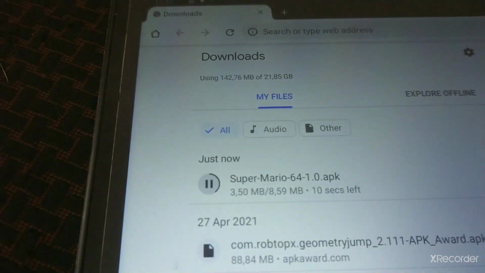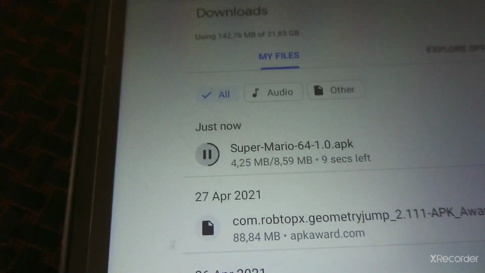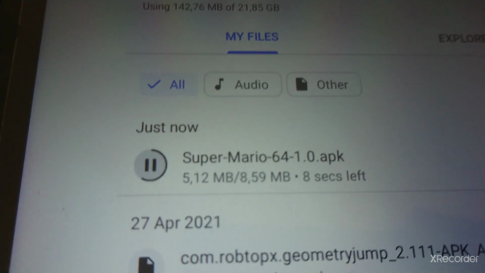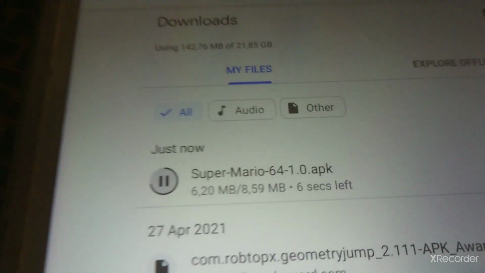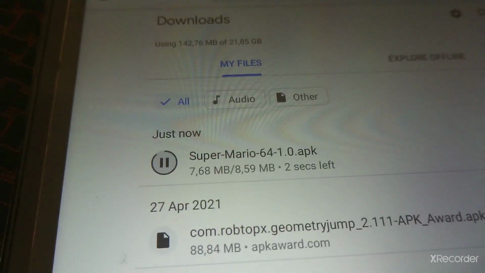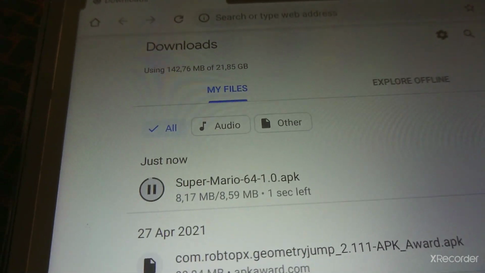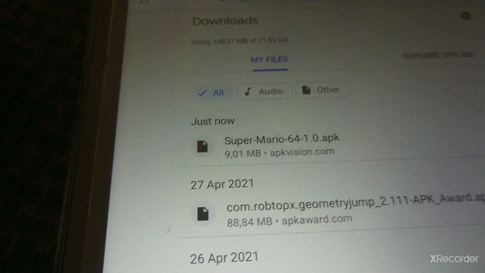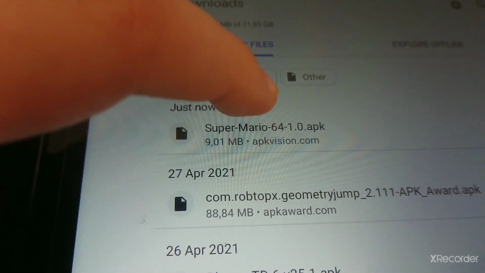After you click on download, click on OK, click on details, and then there's more to this, guys. After it's done downloading, when it's done downloaded, you click on it.